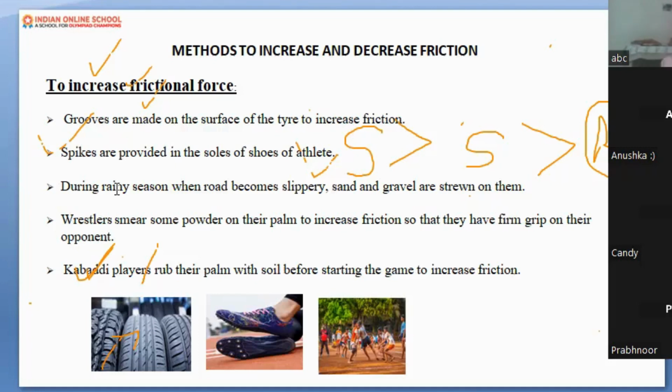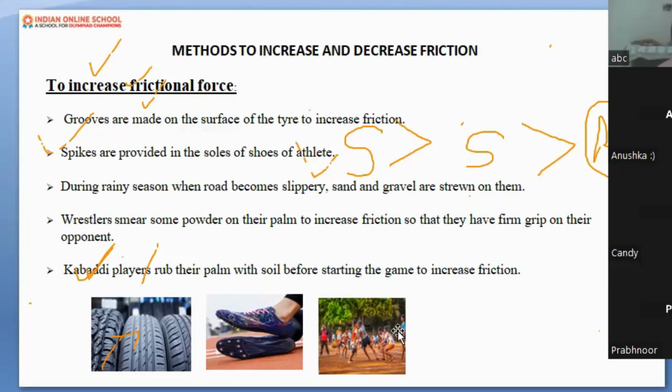Very good. Bravo. This shows that you understood the topic. Very nice. Can you see here in this slide also spikes are there? Can you see these spikes on the shoe? If spikes are not there, it is very smooth, and this results in slipping down also. You can slip often. But these spikes prevent you from slipping down again and again.